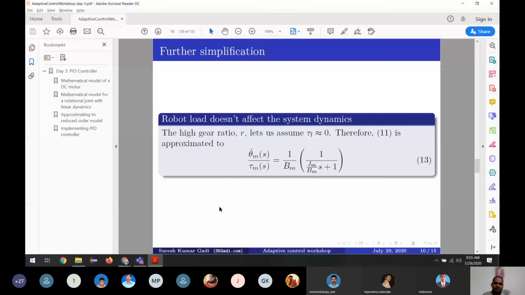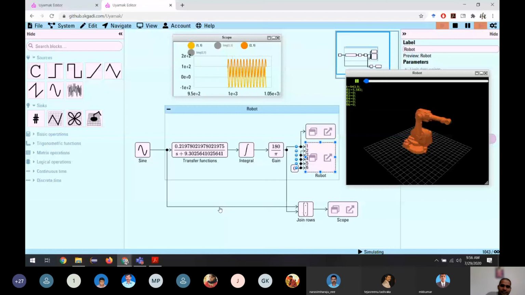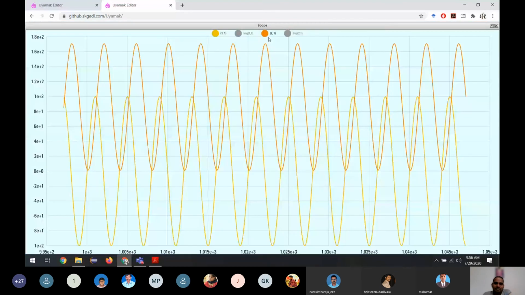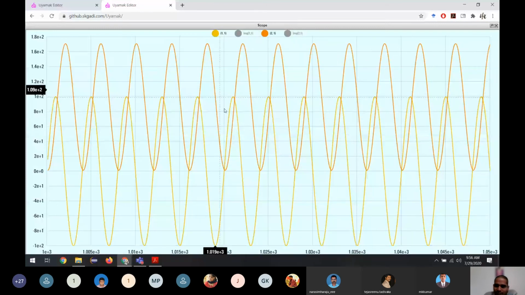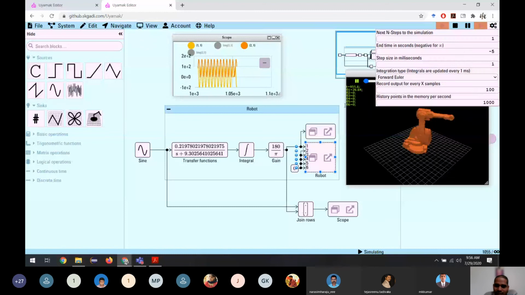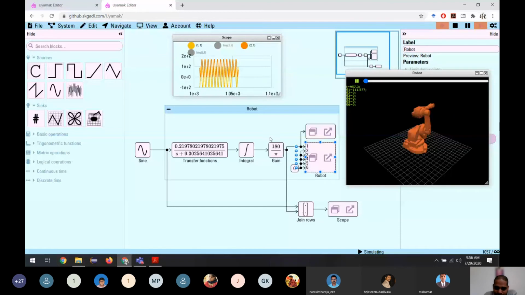So this is the dynamics we have seen. So the problem from the control starts from here. We understand there is a model. We are giving some input and we are getting some other output. But for the control people, the objective is they want to control the robot how they want. For example, I want this position to move in a certain way. So what we can do is we have to apply some controller.